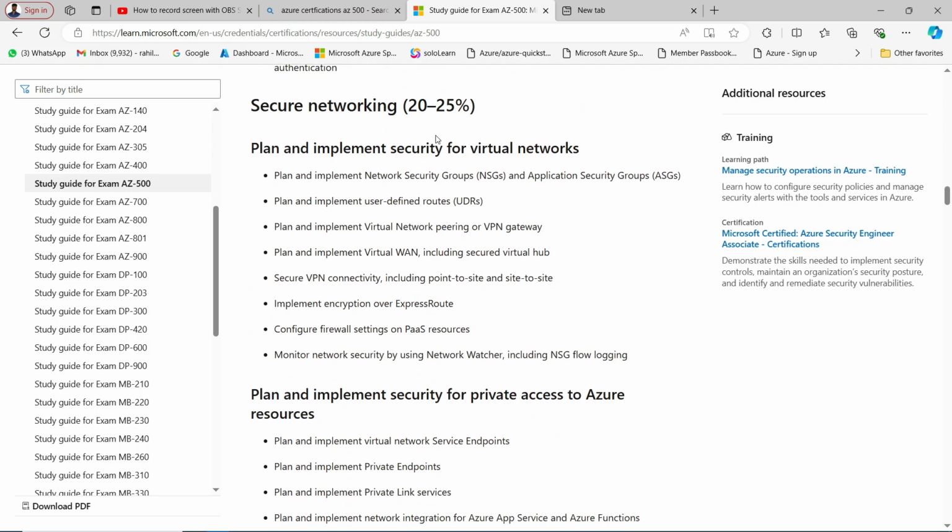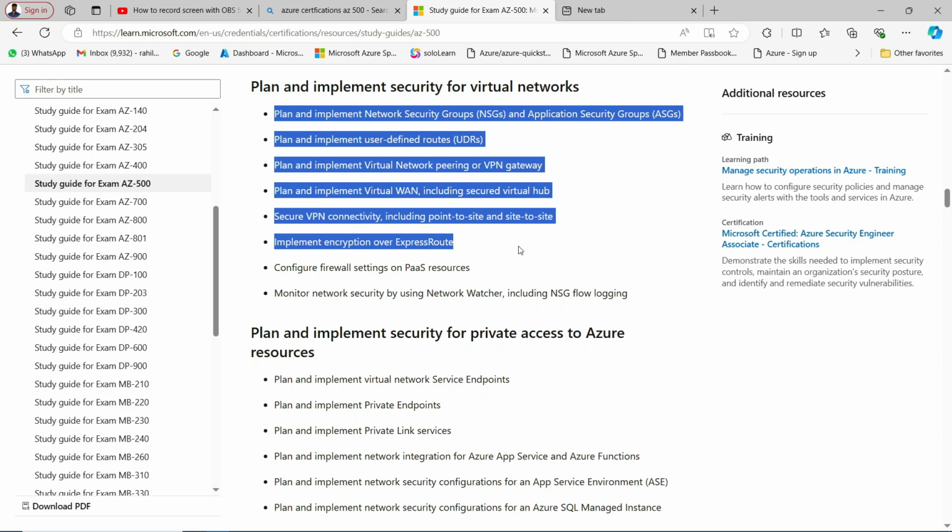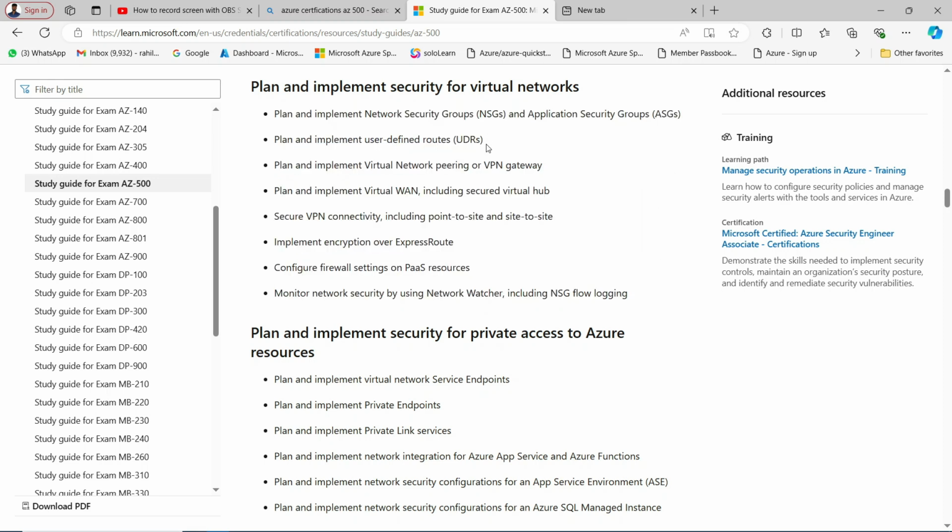Next, we have secure networking. Now we talk about networking, but in terms of security. NSG, ASG, UDR, VPN, virtual hub, point-to-site and site-to-site VPN, ExpressRoute. It is all very basic. We all know what NSG means and how it works. UDR, we all know, user-defined routes. Virtual WAN, virtual network peering. You must have hands-on experience. Again, I'm saying it again and again, theoretical knowledge will not work if you're going for the certification. Network Watcher, NSG flow logs, these are all things you should know before going for AZ-500.